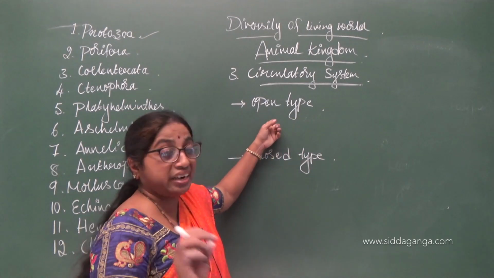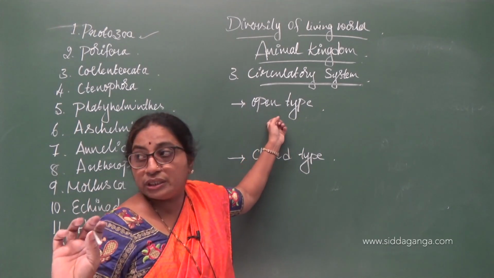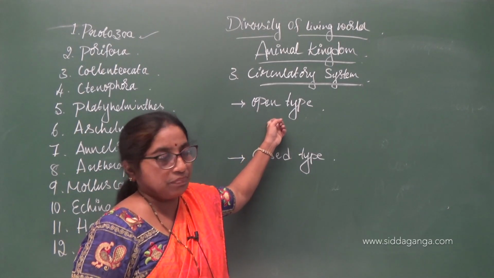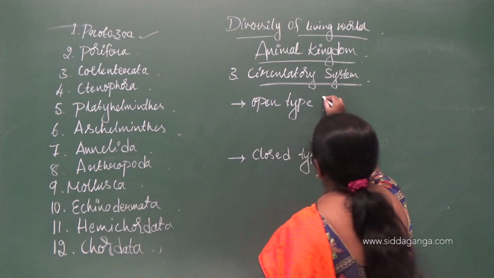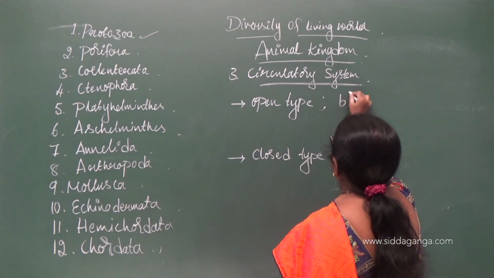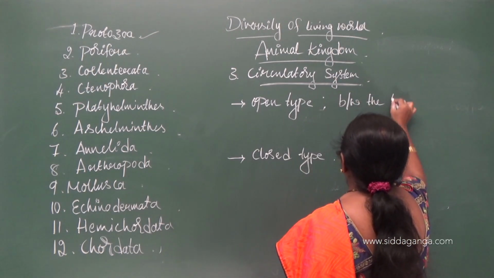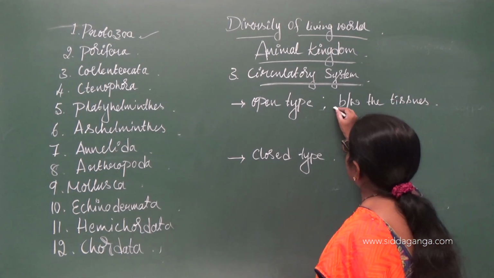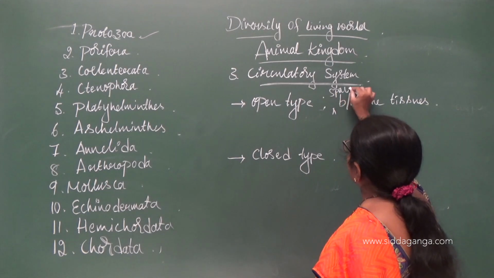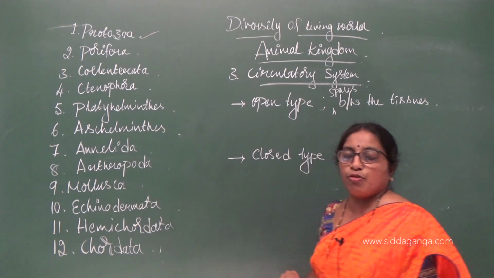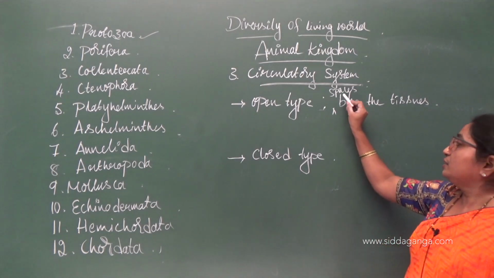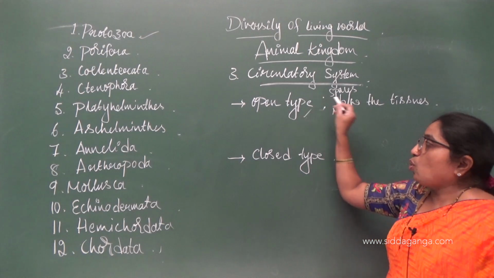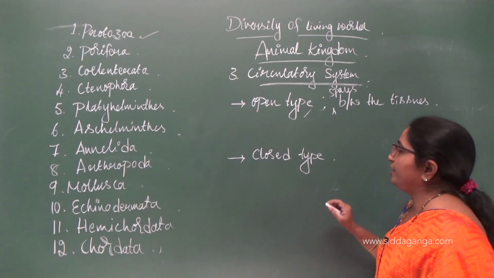The blood does not flow in blood vessels, hence it is called the open type of circulatory system. That is the open type. Where do we find it?